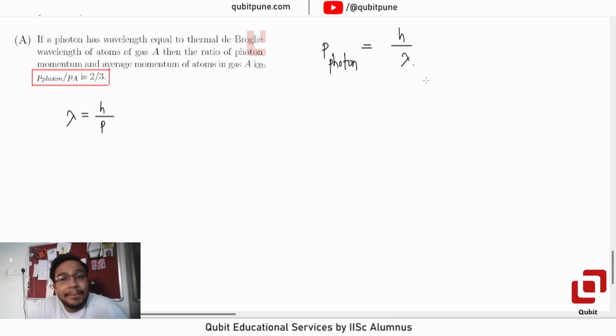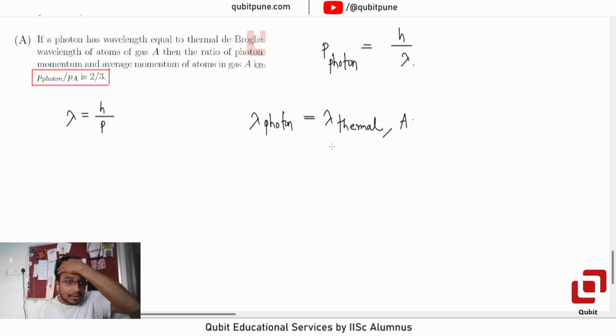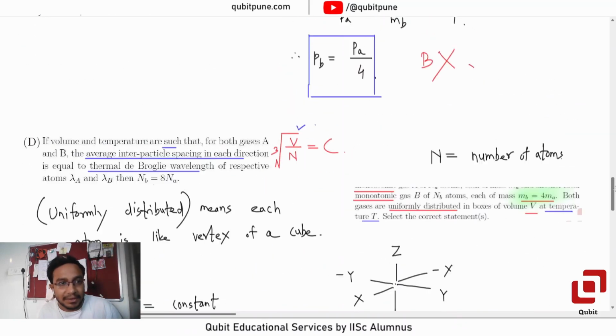So they're saying if a photon has wavelength equal to thermal de Broglie wavelength, so lambda photon is equal to lambda thermal of gas A. Now what is the thermal wavelength? Have we calculated that somewhere?